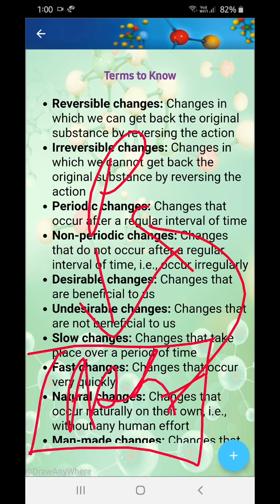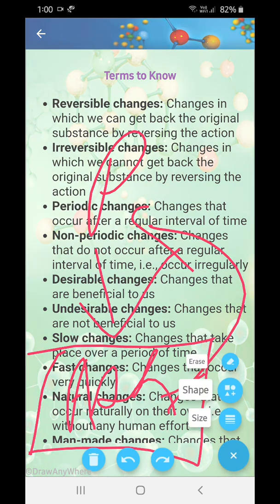What do you think? Okay, if I cool down this ash, will I get back paper? Obviously no. Okay, try doing this. Cool down the ash and then try getting back the original paper. You won't. That's an irreversible change.